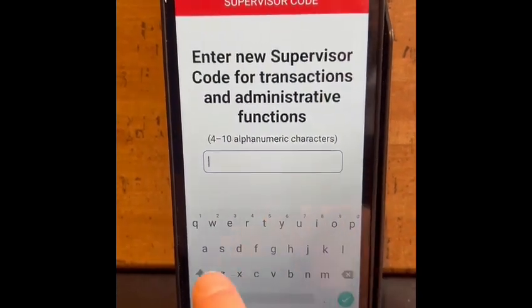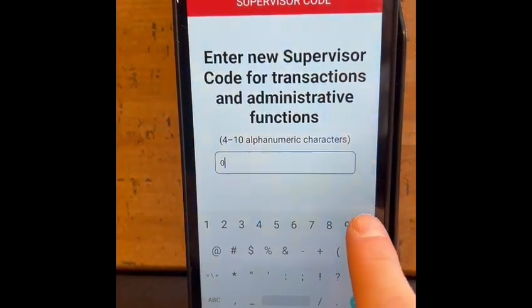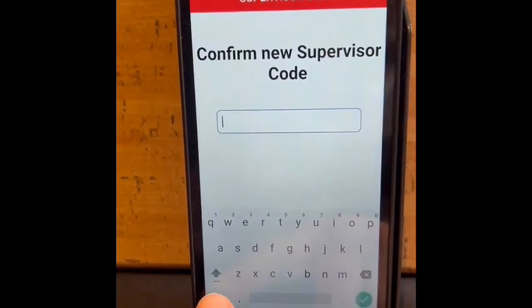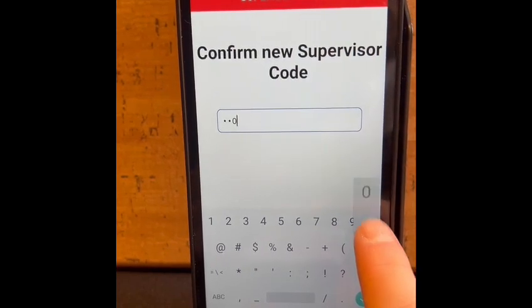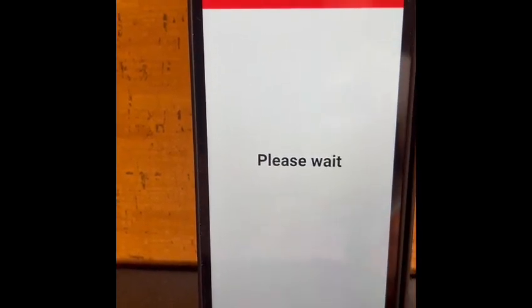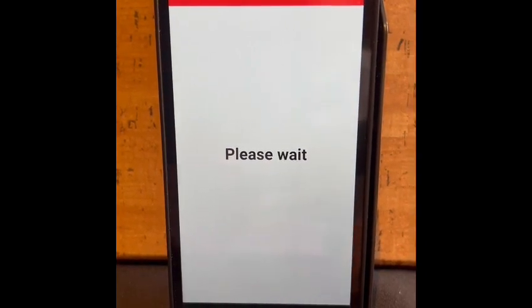Once confirmed, it will ask you for a supervisor code. This can be anything you want. We've used an example as 4 zeros. It will then ask you to confirm it again. Once confirmed, in about 30 seconds time, you'll be ready to take a payment.